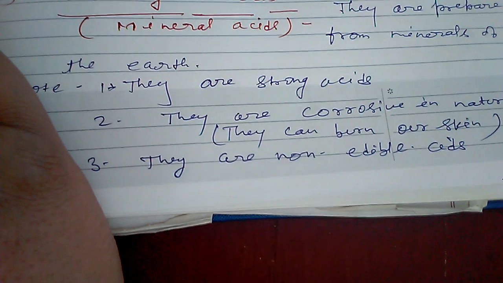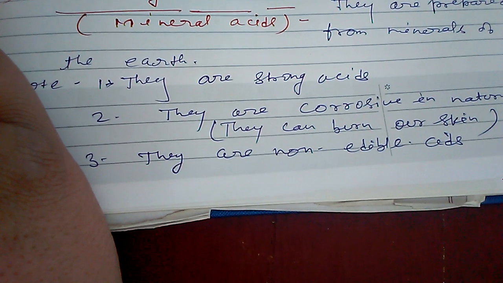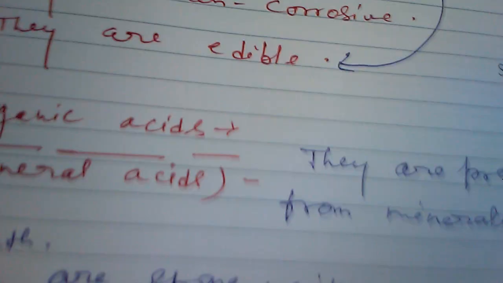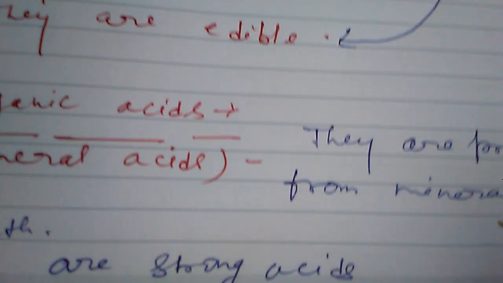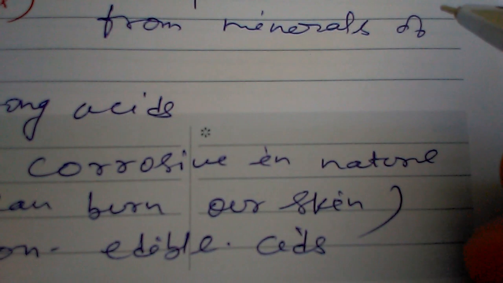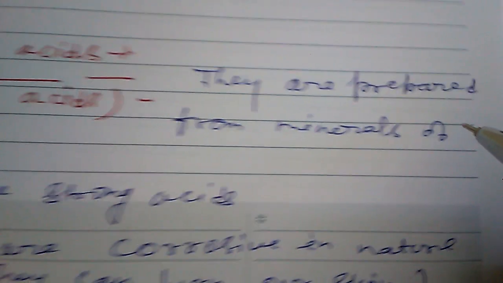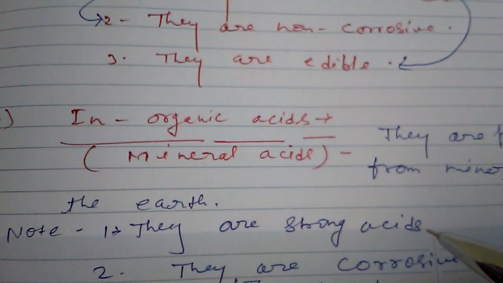The first one was organic acid or natural acid, because they are obtained from nature, plants and animals. And the second one is inorganic or mineral acids, and its definition is also related to its name. They are prepared from minerals of the earth.